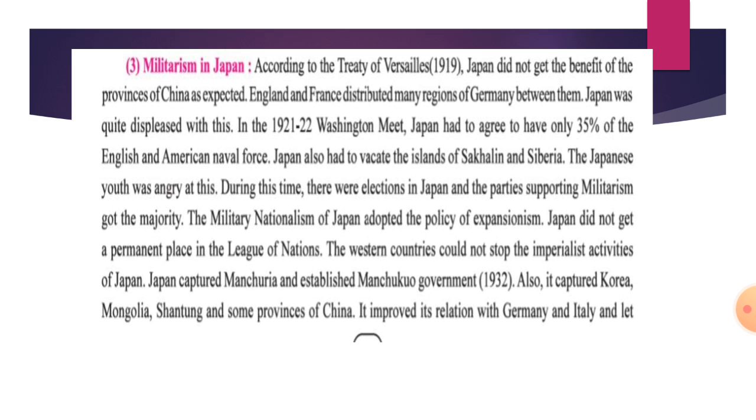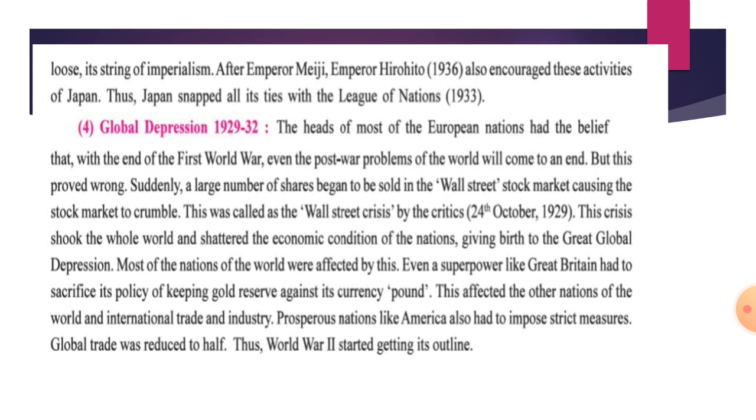It improved its relationship with Germany and Italy, and let loose its string of imperialism. Emperor Hirohito in the year 1936 also encouraged these activities, and thus Japan snapped its ties with the League of Nations in the year 1933.